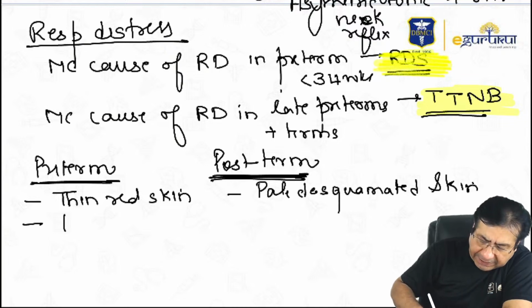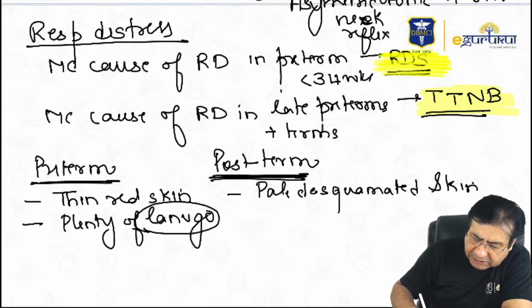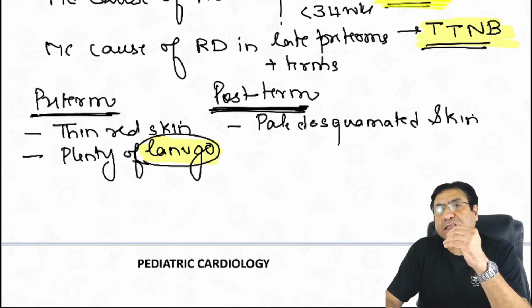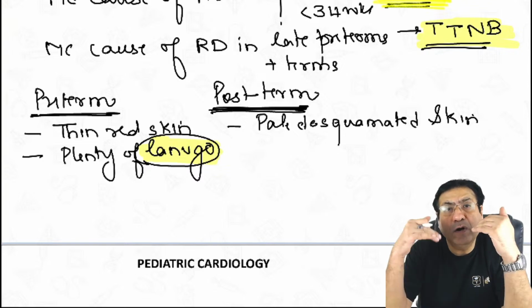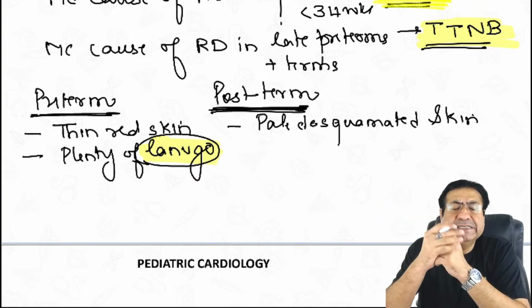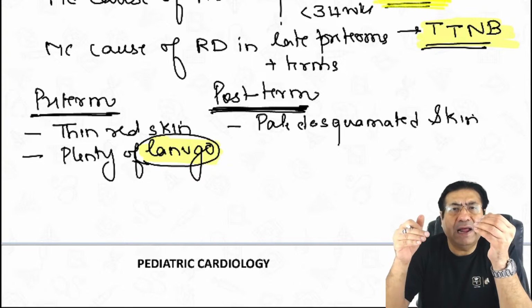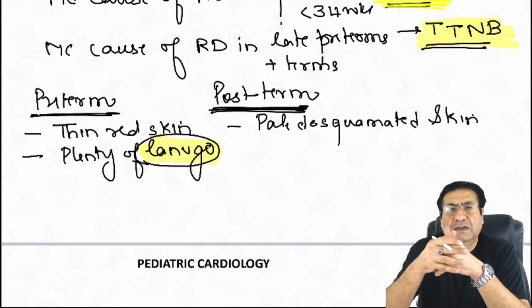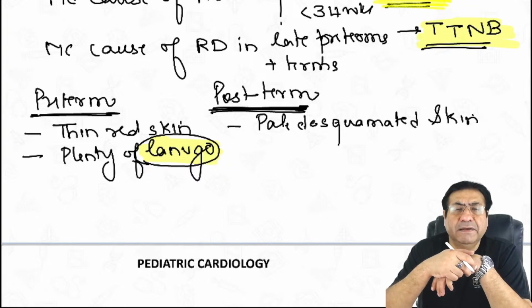Preterm children have plenty of hair, which is called lanugo. This is a very important term. Lanugo is actually the fetal hair. The more lanugo, the more likely this is a preterm child. In postterm children, lanugo is absent. Even in term children, the lanugo is very little. So the more fetal hair present, the more likely this is a preterm child.